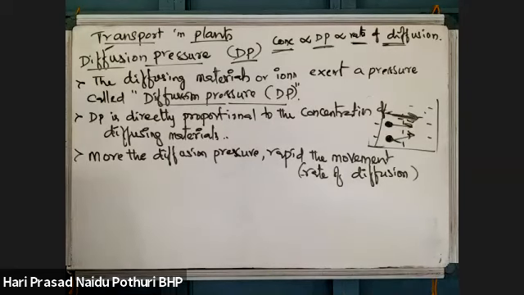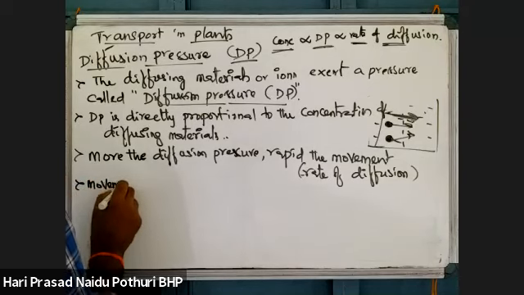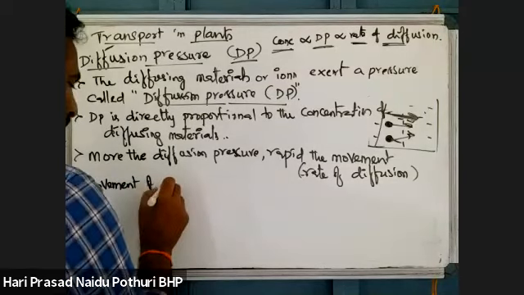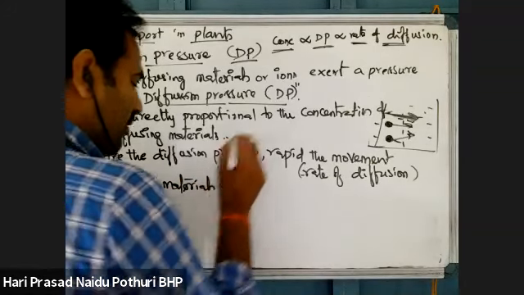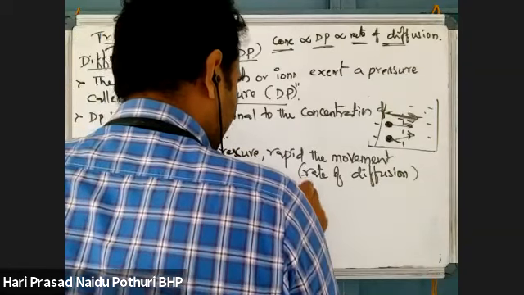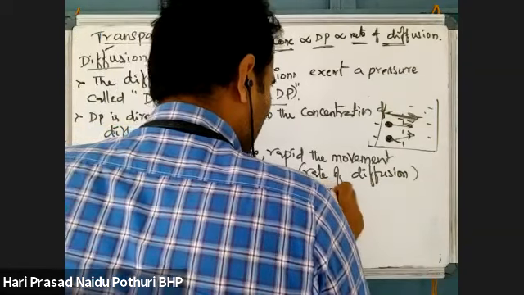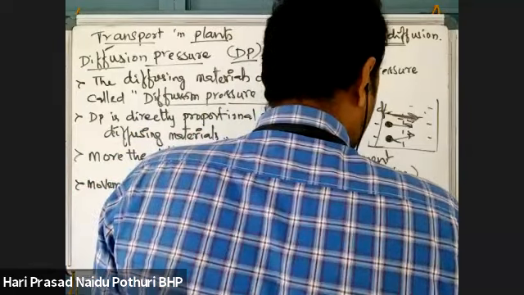Here, the movement is passive. Movement of materials or particles by diffusion pressure is passive movement.